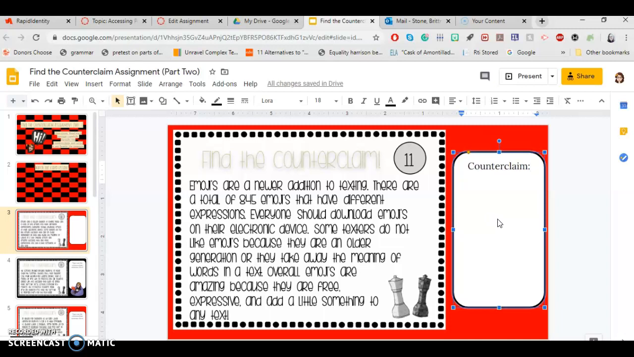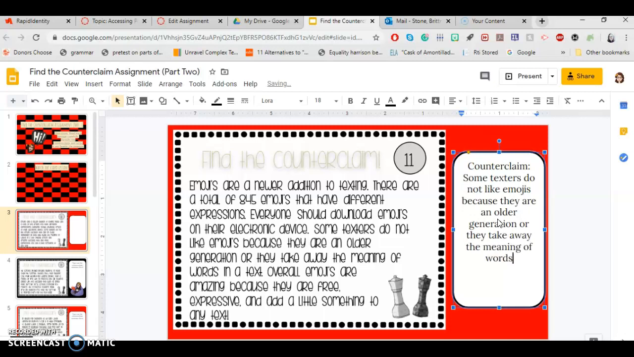is going to be some texters do not like emojis because they are an older generation or they take away the meaning of words in a text. So I'm just typing it exactly as it is. Okay, and that's our counterclaim, because remember, the author's claim was that emojis are great because they're free and expressive. Here we have the opposite. Some texters don't like emojis because they're an older generation or they take away from the meaning of words in the text. Right, so that's all you actually have to write is the counterclaim.